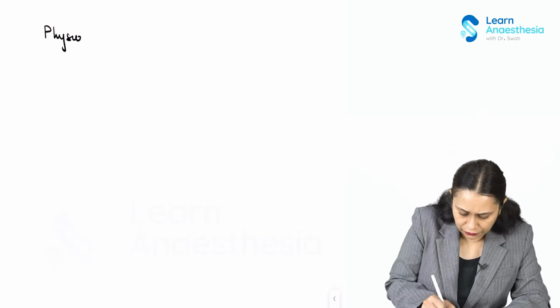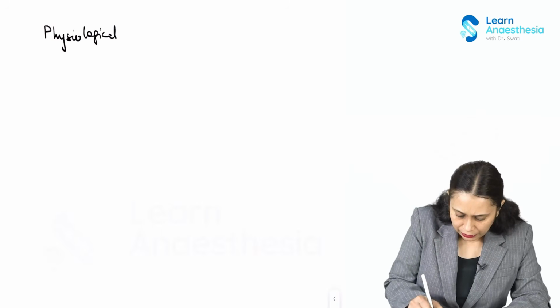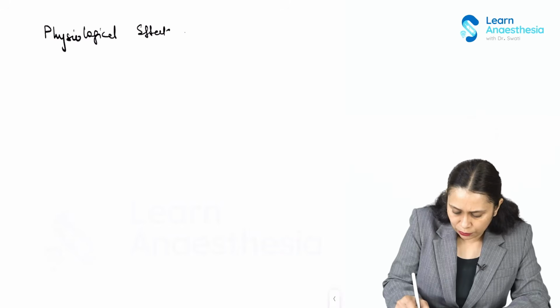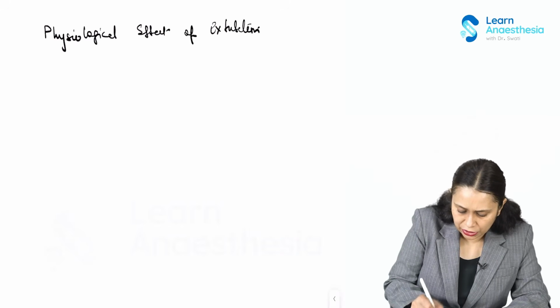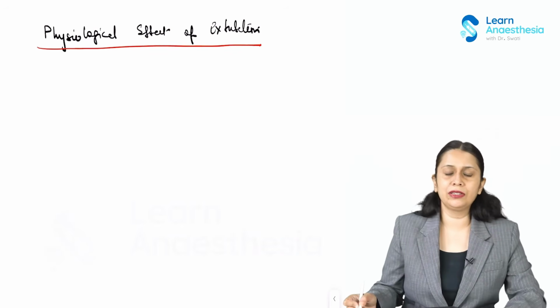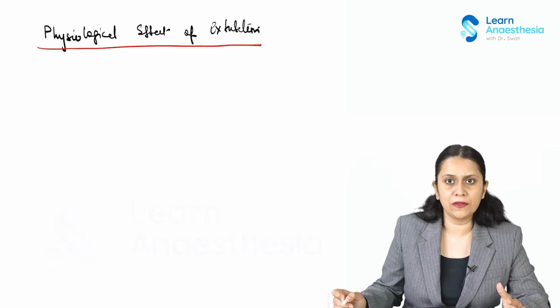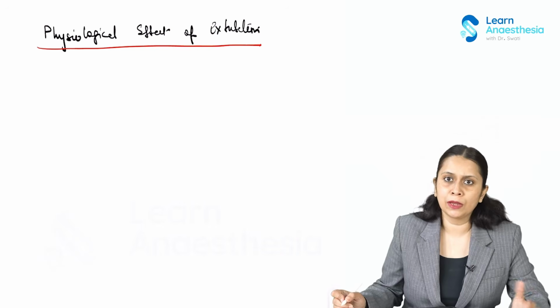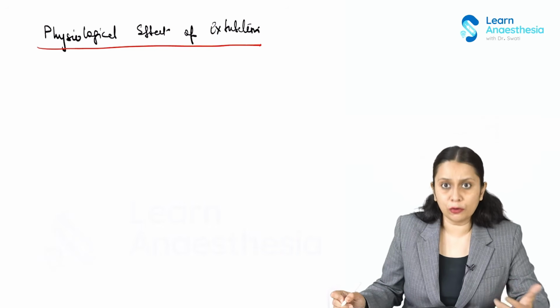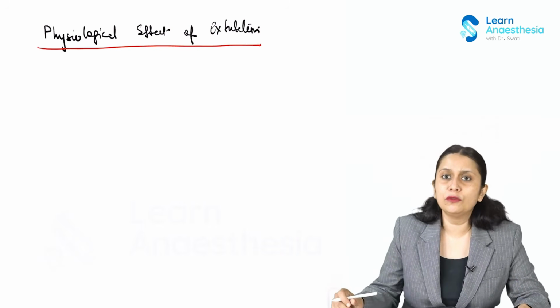So, what are the physiological effects of extubation which we may face, and which patients are at risk of these physiological responses? The patient is gradually waking up and I need to remove the endotracheal tube.